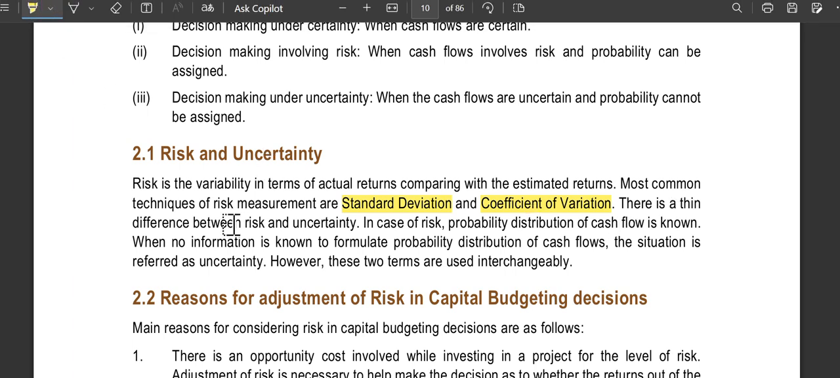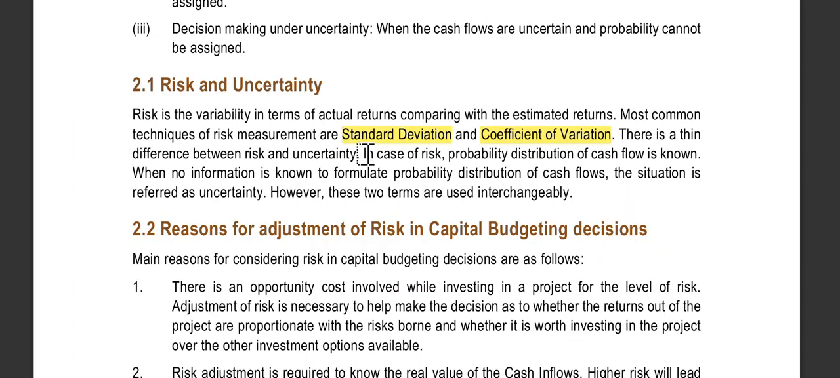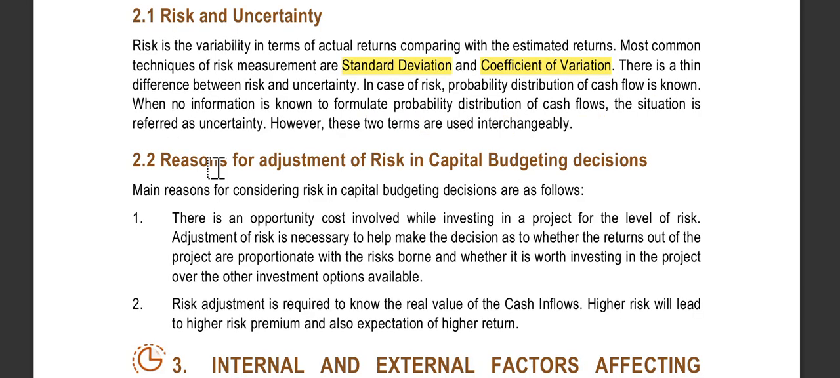There is a thin difference between risk and uncertainty. In case of risk, the probability distribution of the cash flow is known. Where no information is available to formulate a probability distribution of cash flow, the situation is referred to as uncertainty. However, the two terms are used interchangeably.